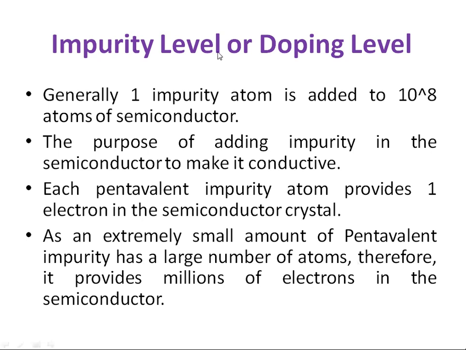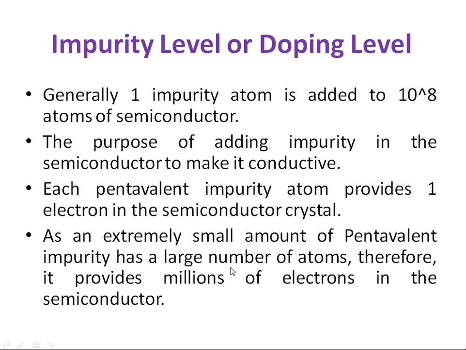Now look at the impurity level or doping level. Generally, one impurity atom is added to 10 power 8 atoms of semiconductor, which means silicon. The purpose of adding impurity to the semiconductor is to make it conductive, as you know very well. Each pentavalent impurity atom provides one excess electron in the semiconductor crystal. Here I have mentioned the silicon crystal.